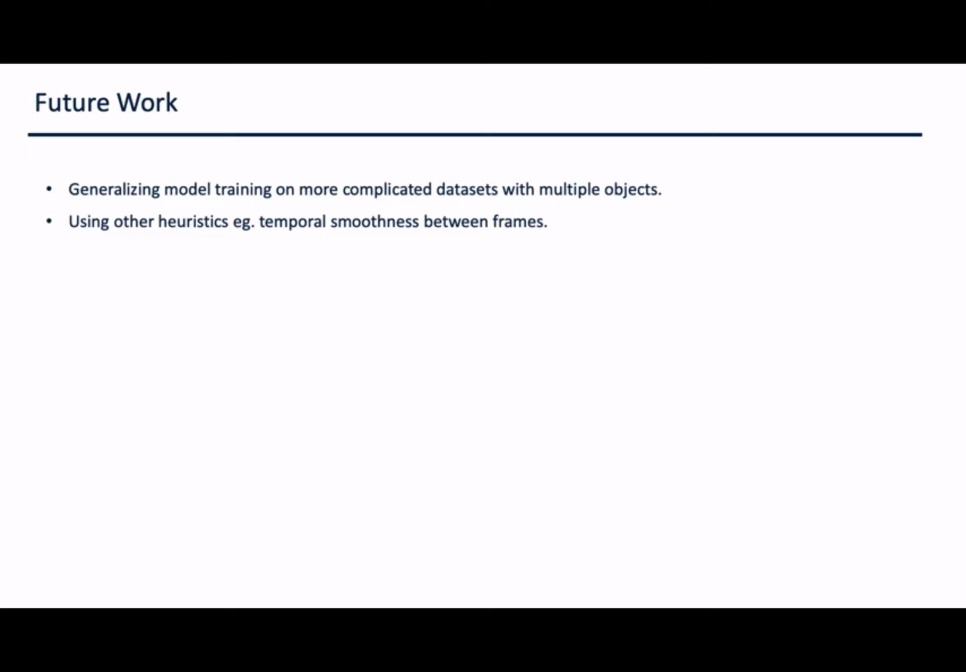Lastly, we think that there are a few potential directions to develop this work. We can generalize the model towards multiple objects with more layers, and we can also employ some heuristics, such as temporal smoothness, into the model.